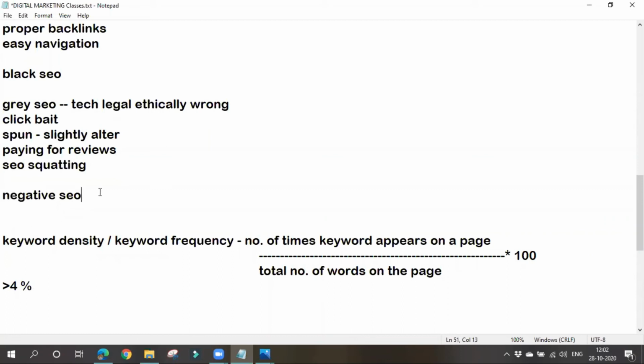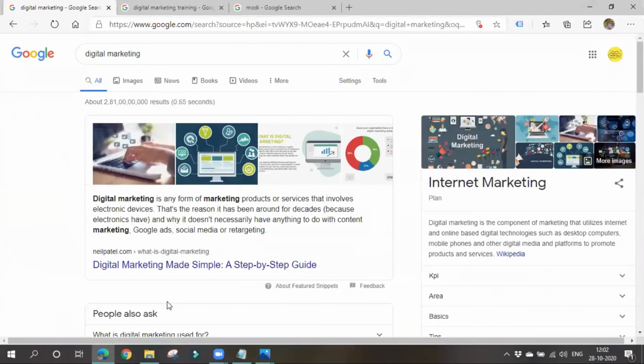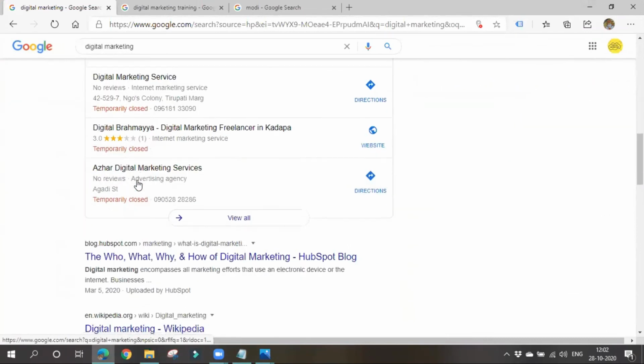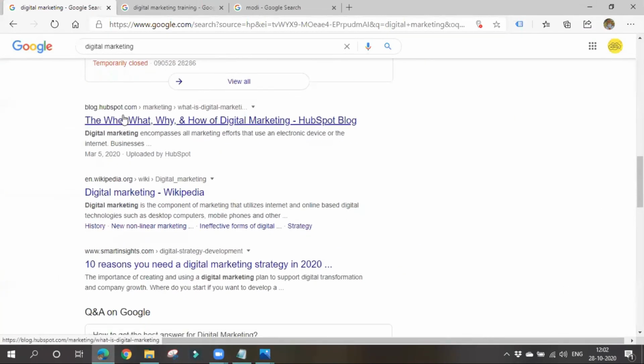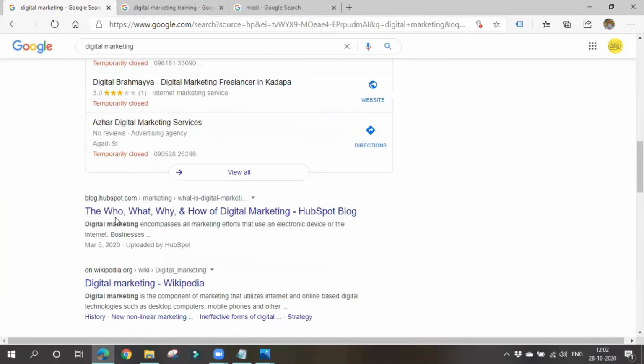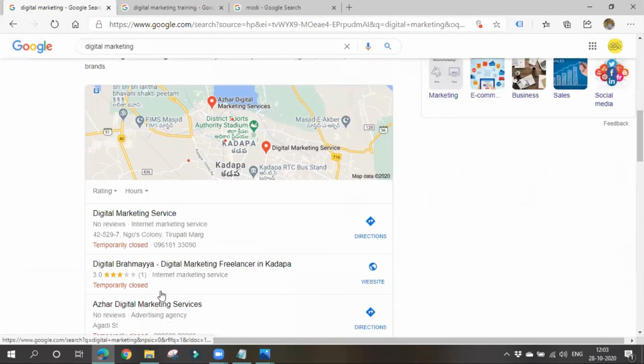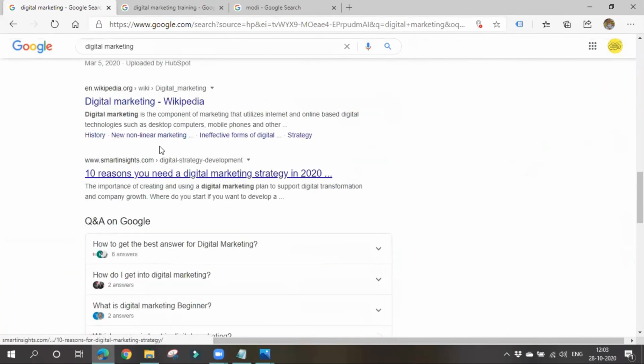Okay, negative SEO. Negative SEO means, if you see here, this is the first one, Marketo or something. This is second one, HubSpot. So these are all competitors, right? For Wikipedia, the top results which are coming are all competitors, right? Every result is a competitor of the other. Every website is some other's competitor. Am I correct? Yes, ma'am.